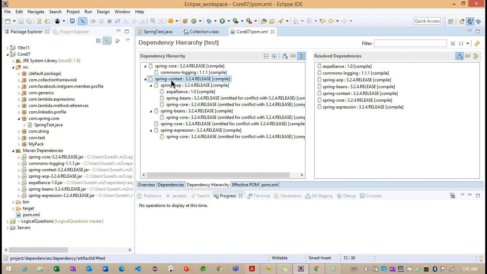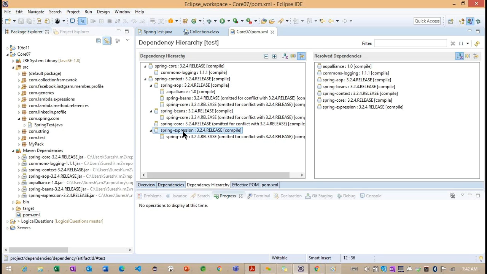Whenever we are adding this particular Spring context here, how many jars are we getting additionally? Now we can focus on Spring AOP, Spring Beans, Spring Core, and Spring Expression. So these many jars we are going to get here, right?